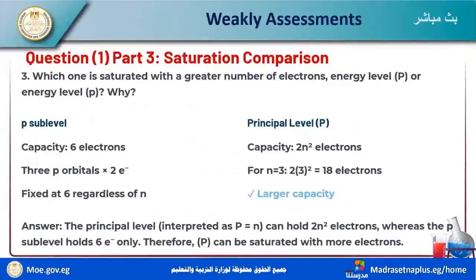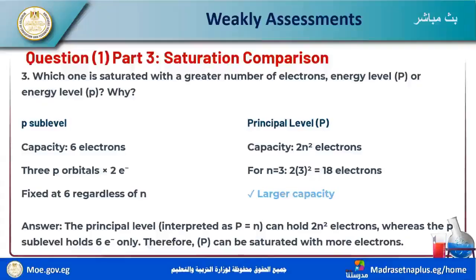Question number one in this part: which is saturated with a greater number of electrons, energy level p or energy level p?